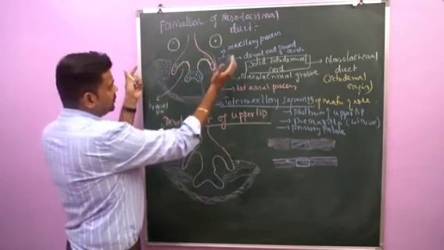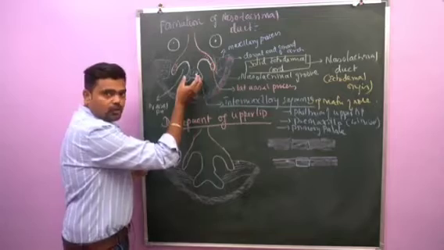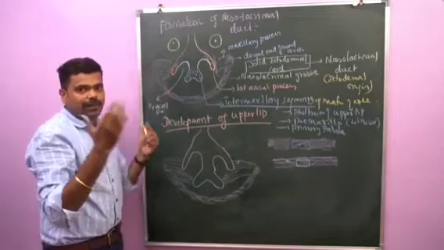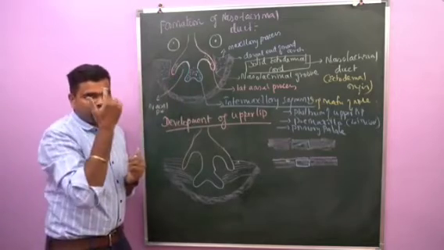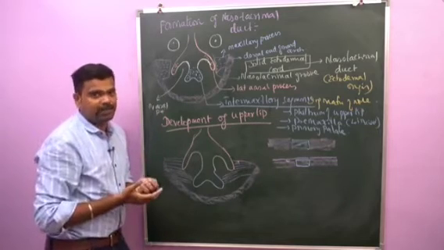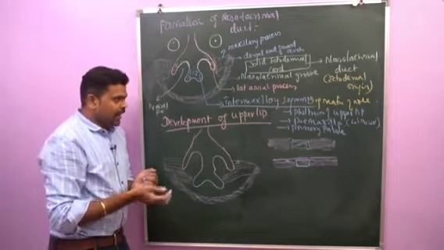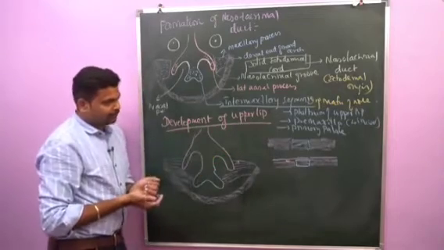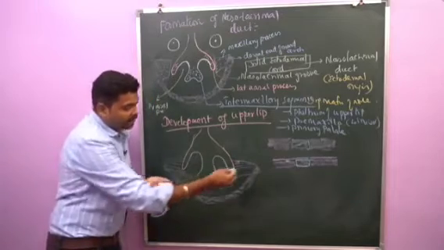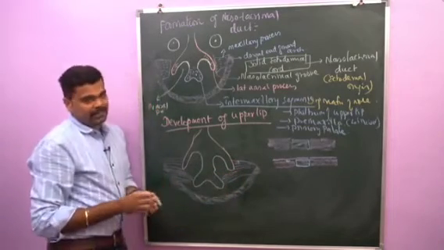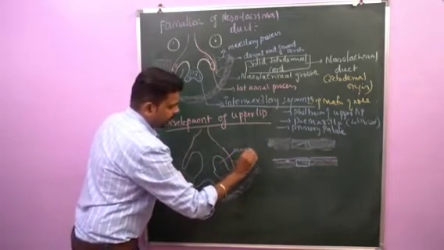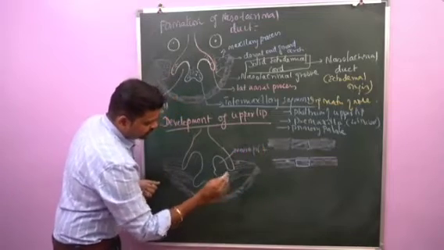Now when the maxillary process grows medially, the medial nasal process also grows medially to form an intermaxillary segment. Simultaneously the frontonasal process also becomes narrow and is involved in the formation of forehead, dorsum of nose and tip of nose. So these are the derivatives coming from the frontonasal process. Next we'll go for development of upper lip. When the maxillary process fuses with the lateral nasal process and gradually fuses with the medial nasal process, as a result, the nasal pit is separated from the stomatodium.